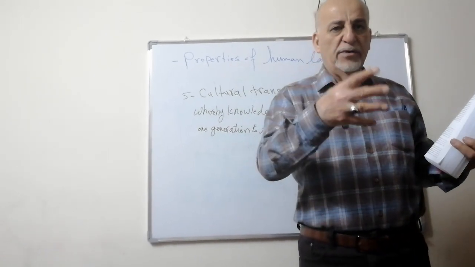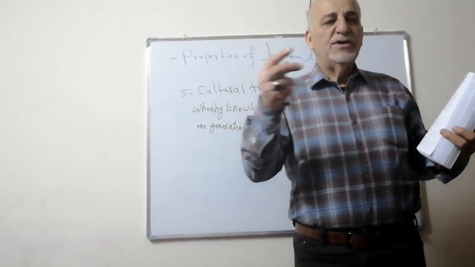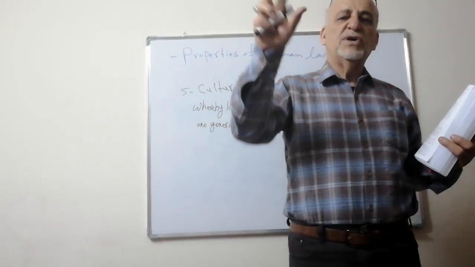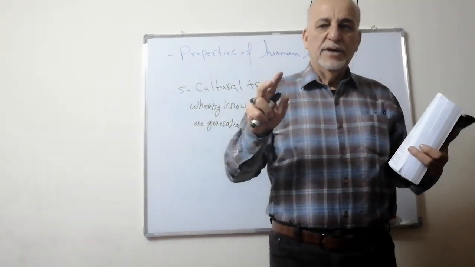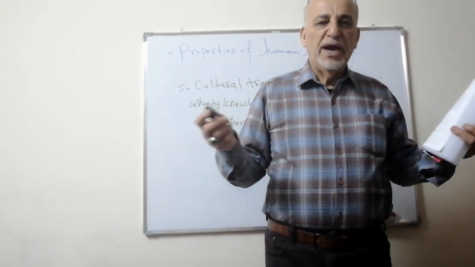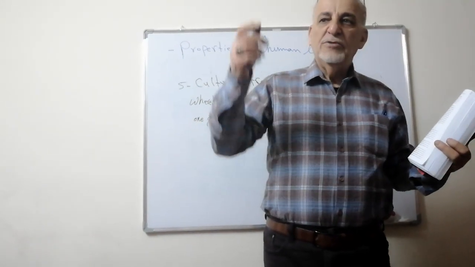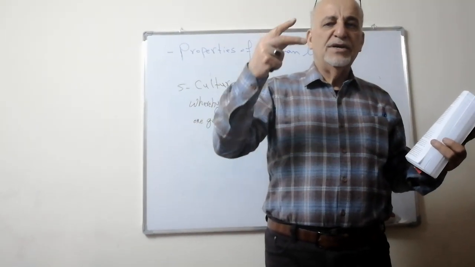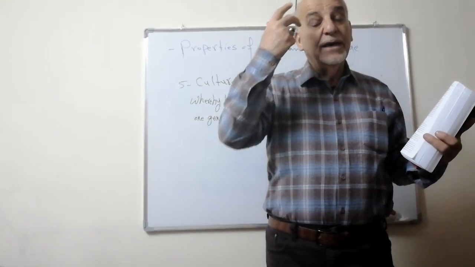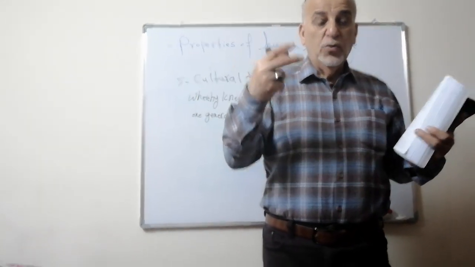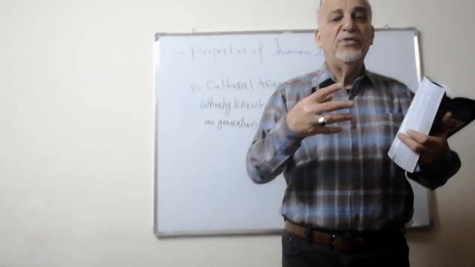Yes, his parents are Arab, but he was put in a room and he was not exposed to Arabic. He is going to have no language. Why? Because he does not inherit language from his parents. He is born with no language.